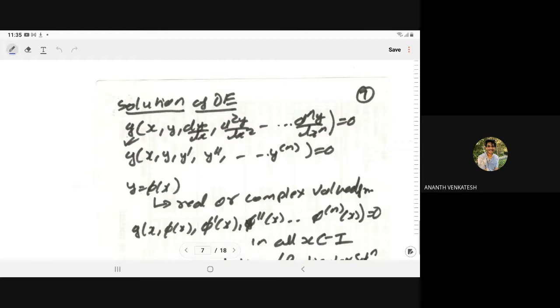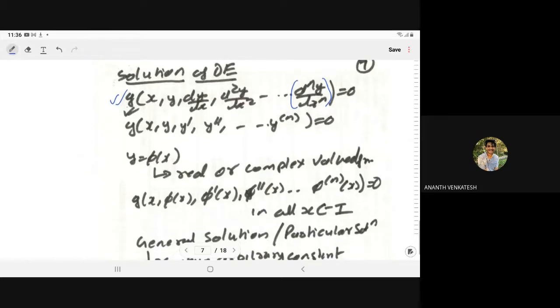Let us take a general differential equation g of x, y and their derivatives dy by dx, d2y by dx2, up to dny by dxn, where x is the independent variable and y is the dependent variable. Here we have the nth derivative, and we have to see its power. If all are ordinary derivatives, then we say it is the general form of the ordinary differential equation.